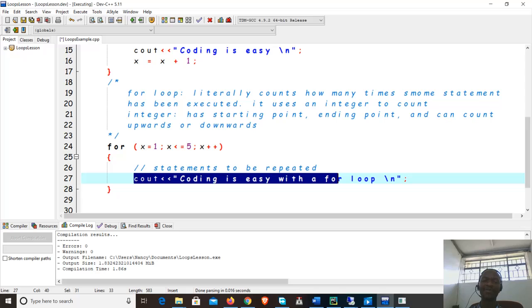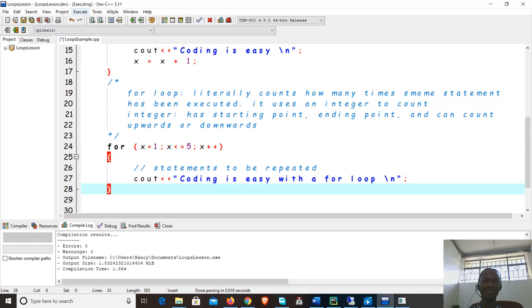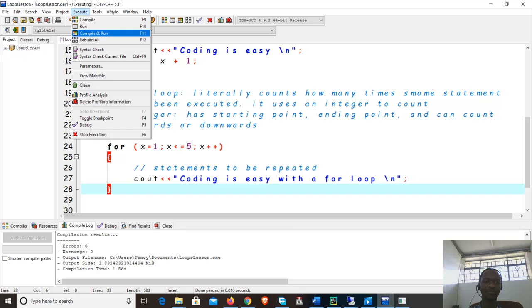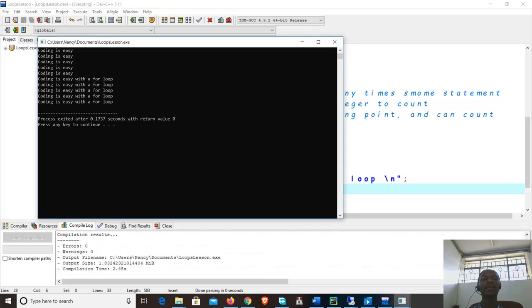So the summary of how to write a for loop is you specify where the integer will start from, you specify where it's going to end, and you specify the mode of counting, whether it's counting upwards or downwards. Okay, so let's try to run this. So we're able to see this repetition for the while, this one is now with the for loop.